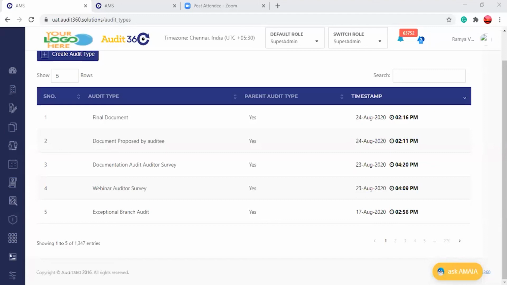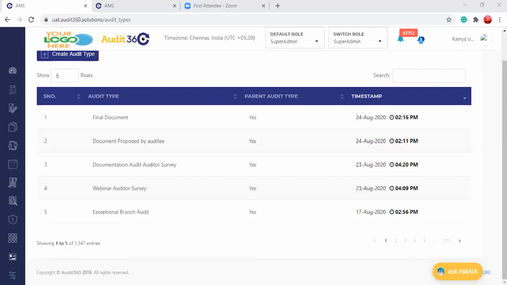Now, in terms of the auditor survey, there was a question asking whether it is mandatory or optional. Adding a survey to an audit is not mandatory. Adding a survey to an audit is optional. But once it is added to an audit type, the answering of the survey by each auditee becomes mandatory. He has to complete that as part of the sign-off, the report sign-off.